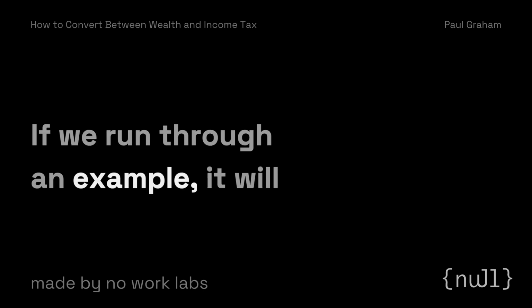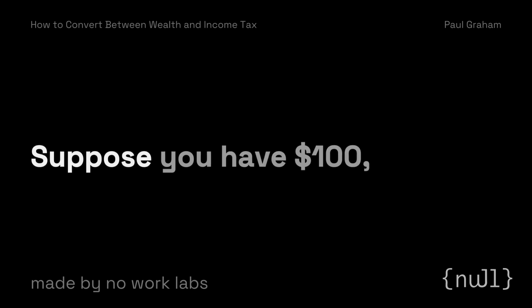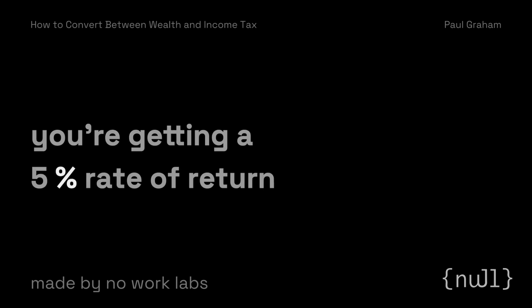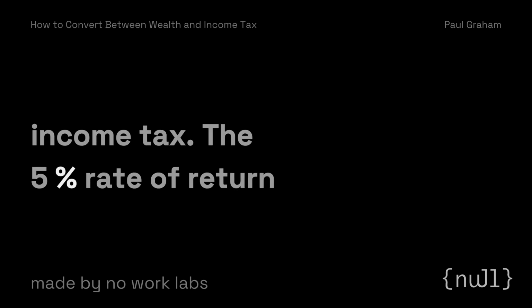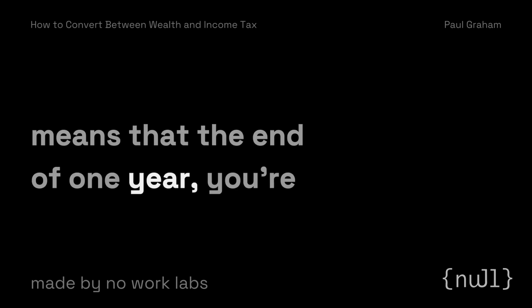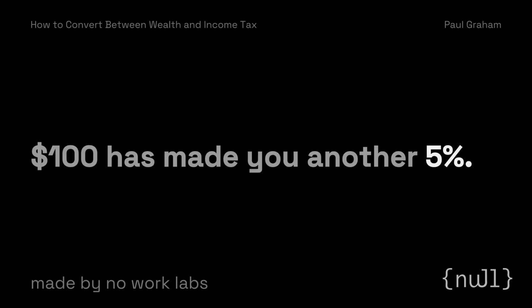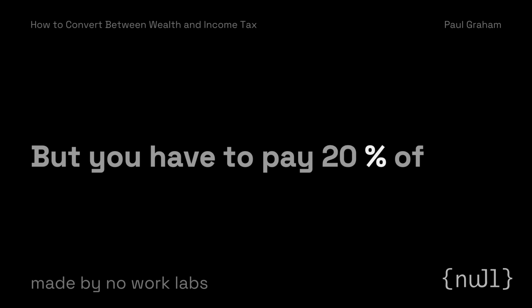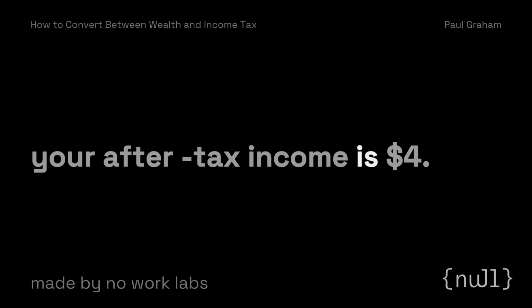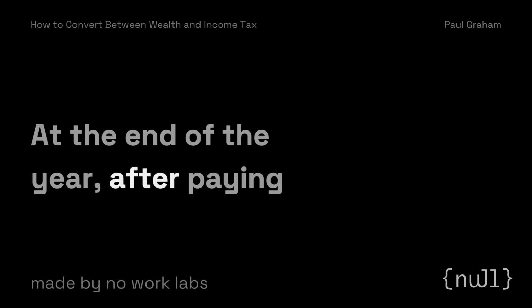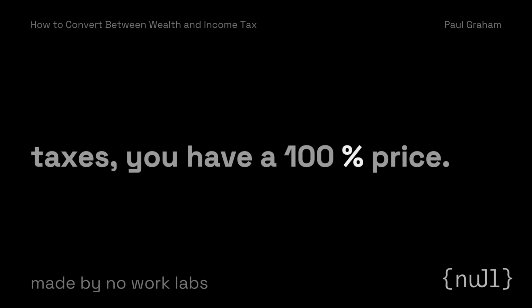If we run through an example, it will be clear how this works. Suppose you have $100, you're getting a 5% rate of return on this capital, and there's a 20% income tax. The 5% rate of return means at the end of 1 year, your $100 has made you another $5. But you have to pay 20% of that, or $1, in income tax, so your after-tax income is $4. At the end of the year after paying taxes, you have $104.